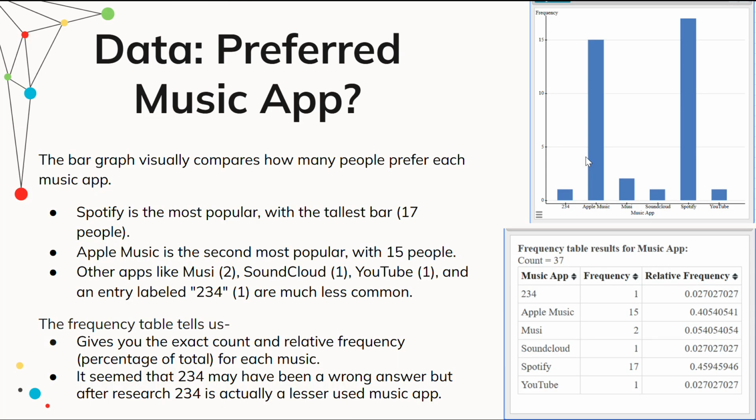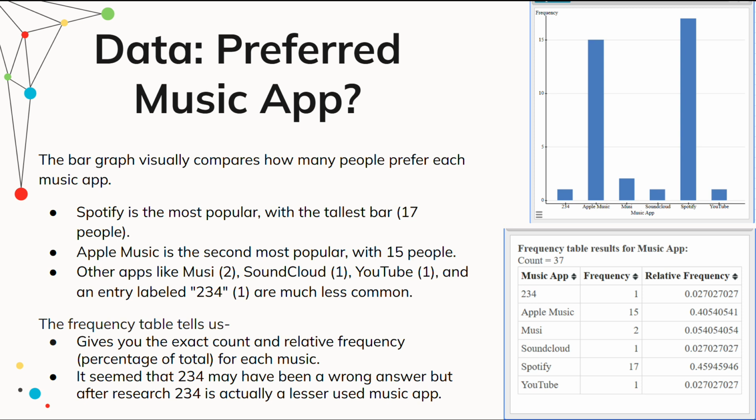Data, preferred music app. The bar graph visually compares how many people prefer each music app, so we can see how tall the bar is for Apple Music and how tall it is for Spotify, showing that those two are going to be the most popular. Other apps like Music, SoundCloud, YouTube, and an entry labeled 234 are much less common, showing in how low the bars are.